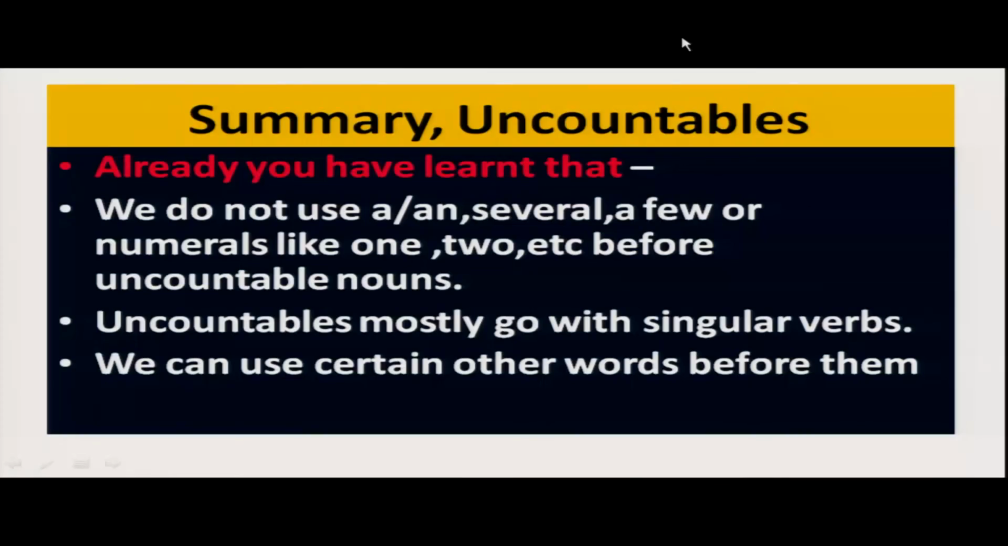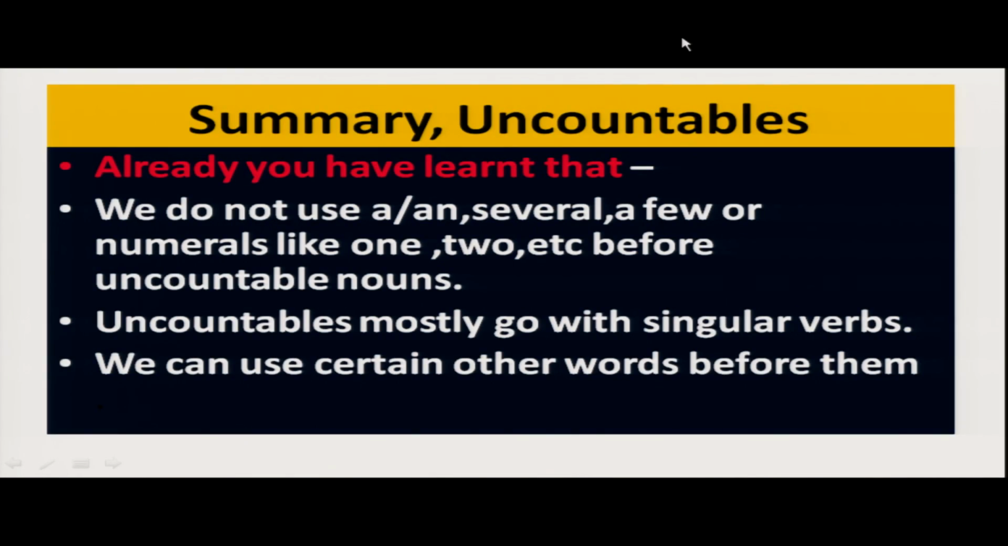And already you have learnt, we don't use a, an, several, a few, and numericals like 1, 2, etc. before uncountable nouns, and uncountables mostly go with singular verbs, and we can use certain other words before them. Now dear students, we will summarize uncountables. We don't use a, an, several, a few, or numericals like 1, 2, etc. before uncountable nouns, and uncountables mostly go with singular verb, and we can use certain other words before them.